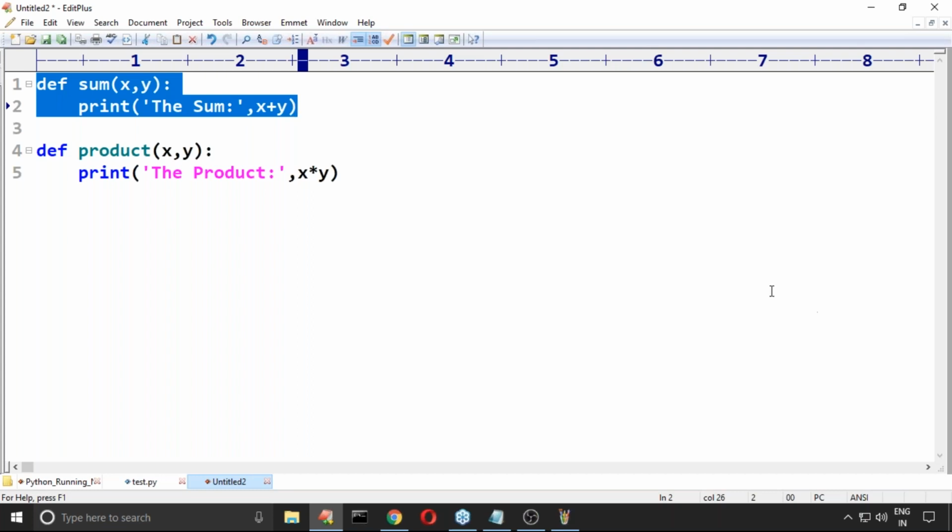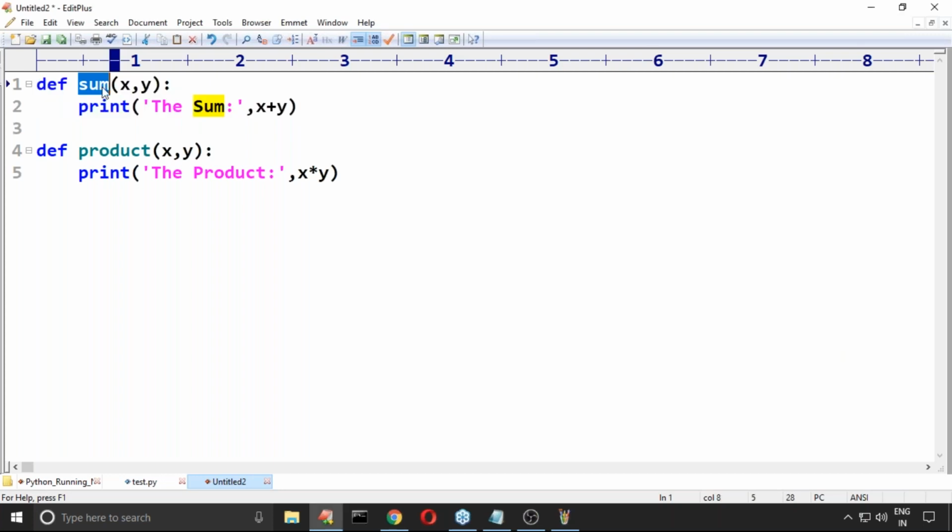What is the name of this function? Sum. It is my own function. How many arguments are we passing? Two arguments, x and y. Now this function is responsible for printing the sum x plus y. Now def product, x comma y, print the product x into y.